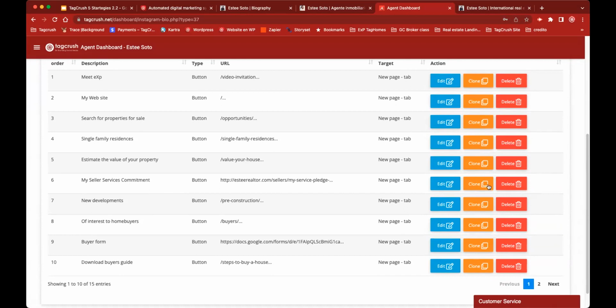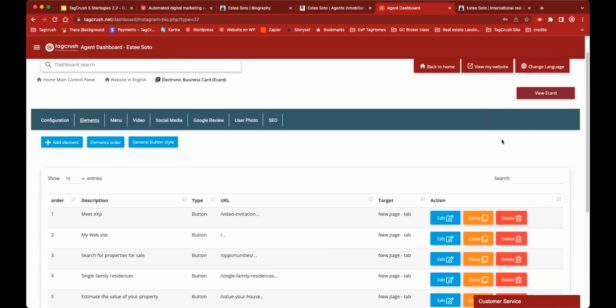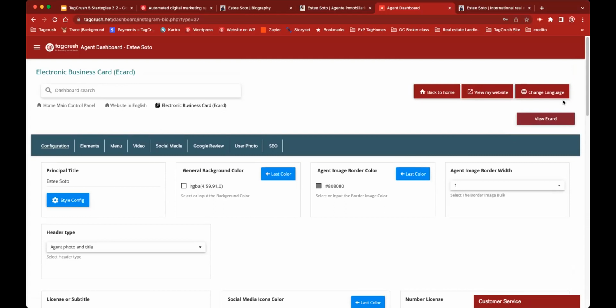It's a couple steps away, a couple clicks away, and you don't have to delete the whole thing. You just edit it, okay? And that's it. Basically, that's the basics on the e-card and how it works.